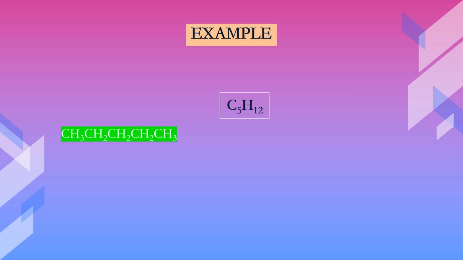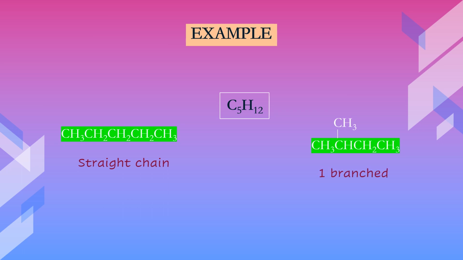For chain isomers of pentane, we can have straight chain isomers, where all 5 carbons are arranged in a line, or we can have a branch structural isomer, where for this branch isomer, the 4 carbon is the parent chain and one CH3 group becomes the branch.